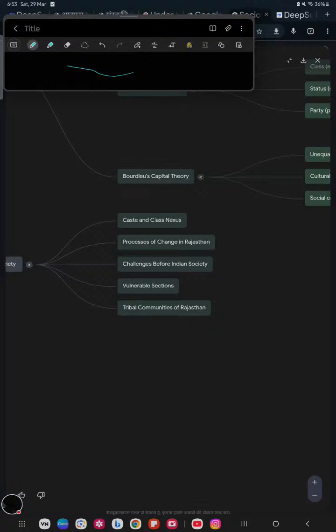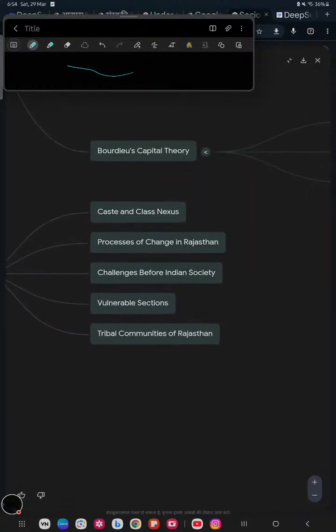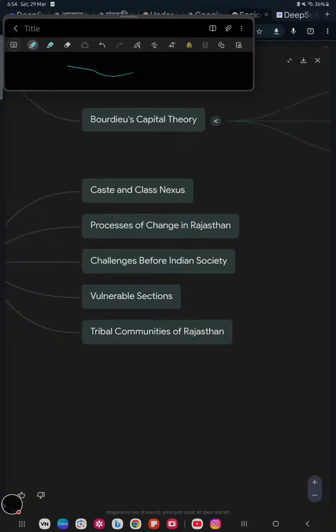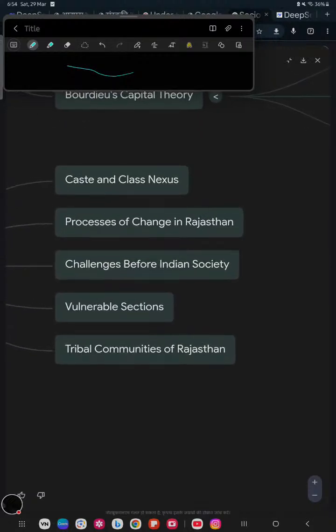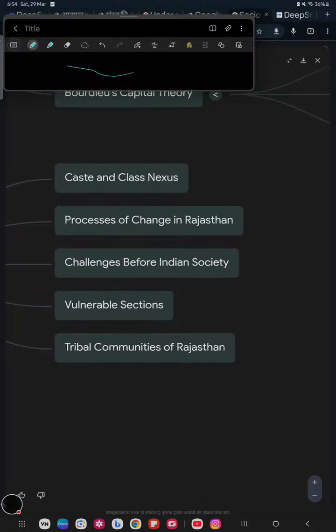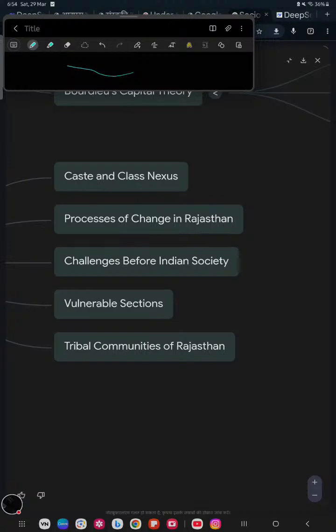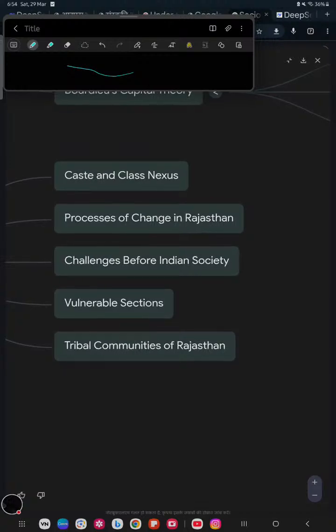Then comes the process of change in Rajasthan, like Sanskritization, Westernization, and heritage tourism increasing, but the artisan economy is decreasing rapidly. Then come changes before Indian society and challenges like the panchayats, and I can say environment and development.